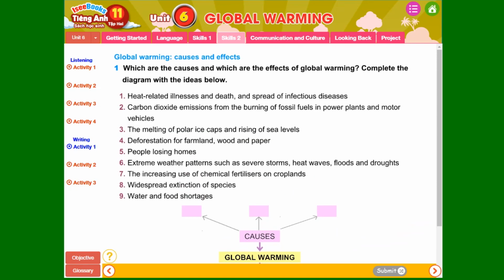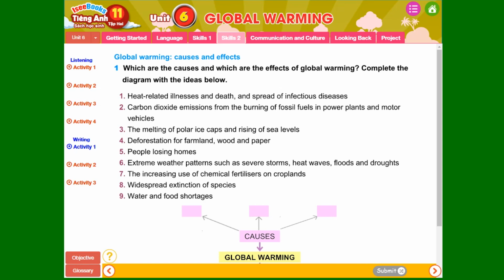Now read through from 1 to 9. 1. Heat-related illnesses and death and spread of infectious diseases. 2. Carbon dioxide emission from the burning of fossil fuels in power plants and motor vehicles. 3. The melting of polar ice caps and rising of the sea levels. 4. Deforestation for farmland, wood and paper.